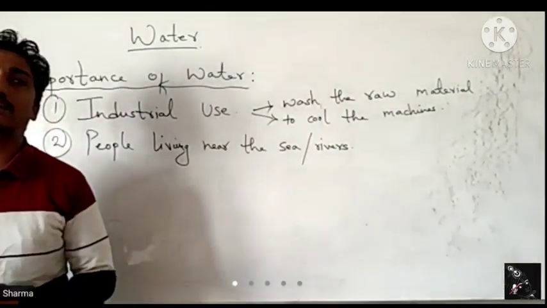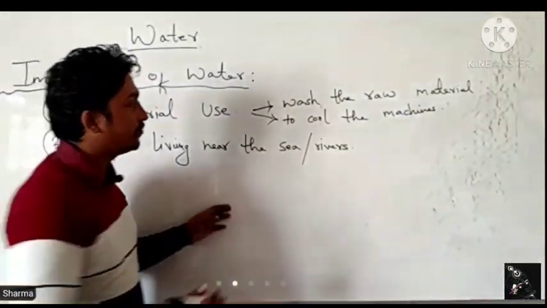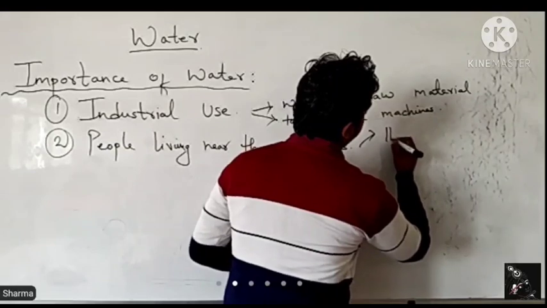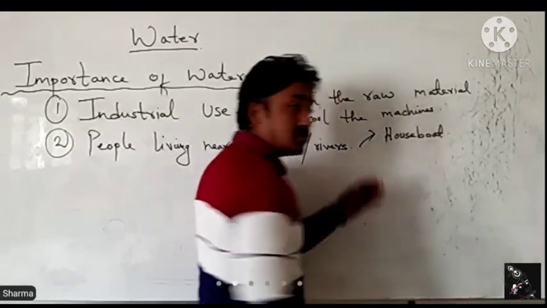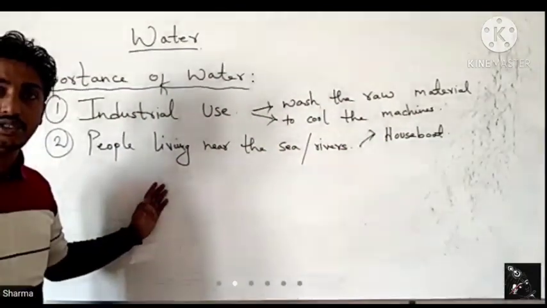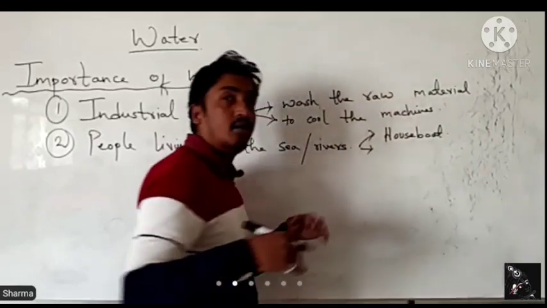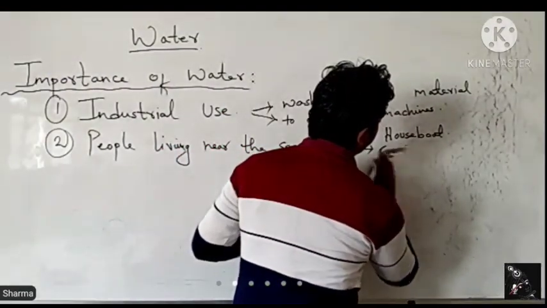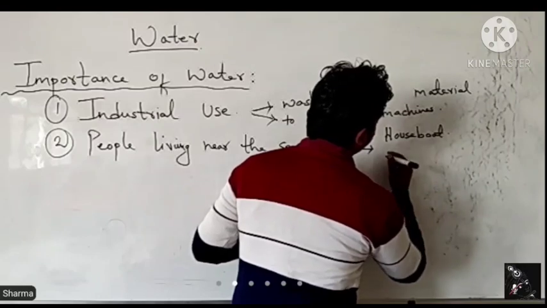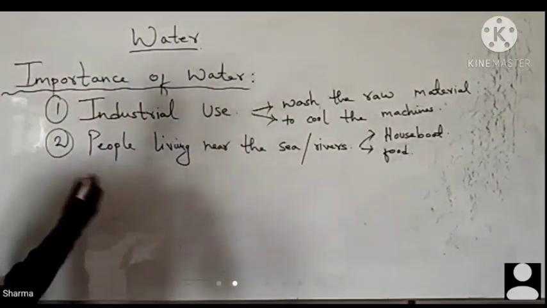For example, many people use houseboats, which means they have their habitat in water only. And for their survival, for food, they mostly depend on water.